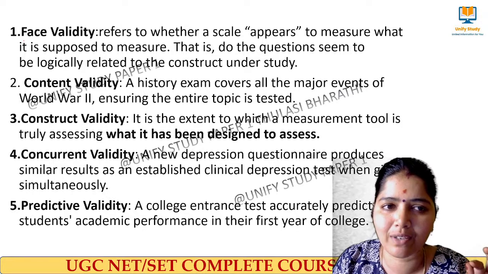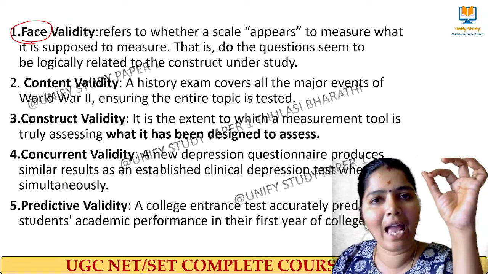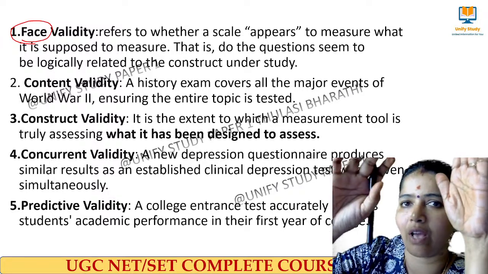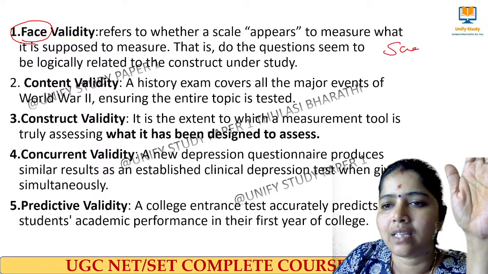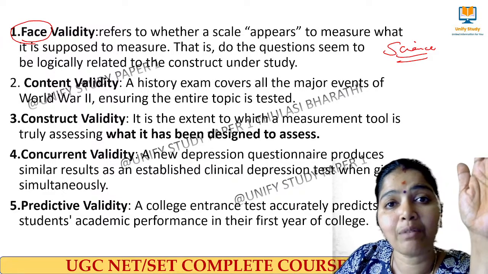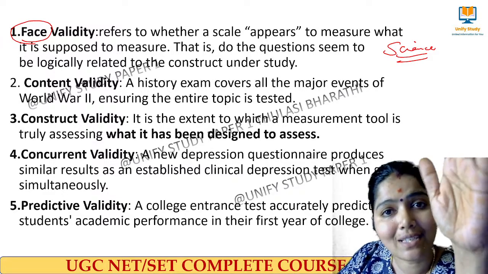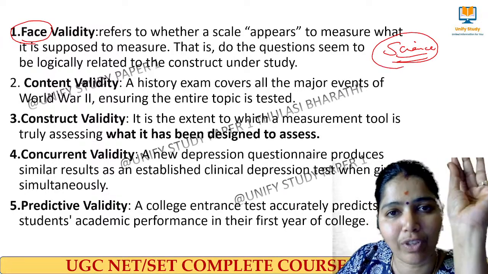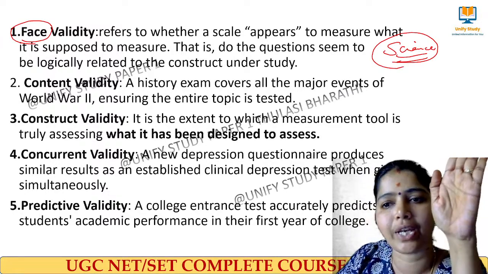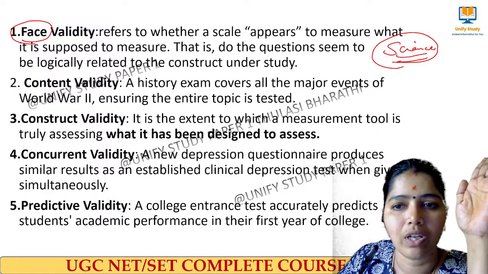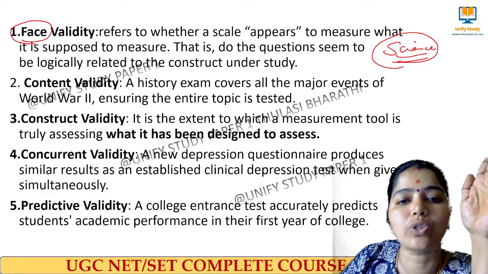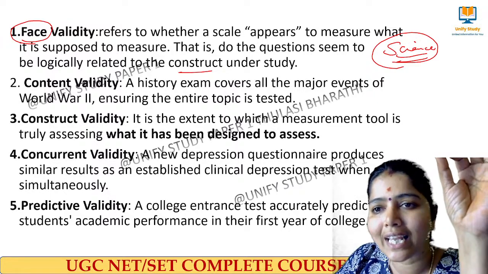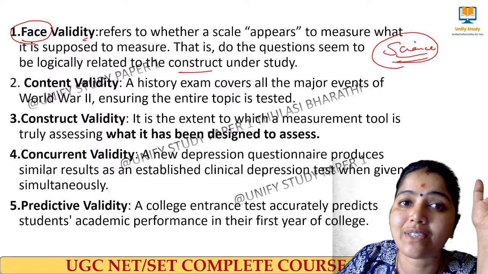First we have face validity. What does it mean? I have my research questions there. Whatever I am measuring here, I want to measure the skill set of science, whether my research is measuring science or not. That is called face validity. I want to measure the science skills of the student. The question seems to be logically related to the construct under study, because what do I want to study? Science skills. Whether it is studying the science skill or not is called face validity.